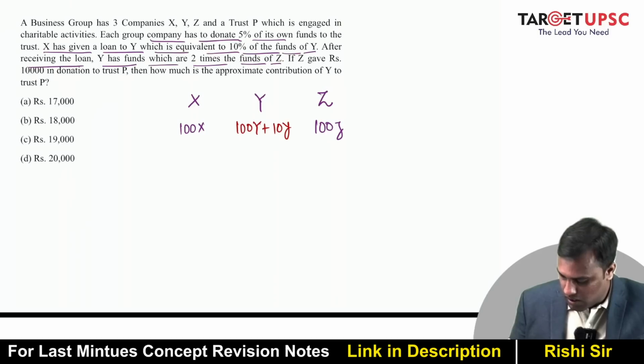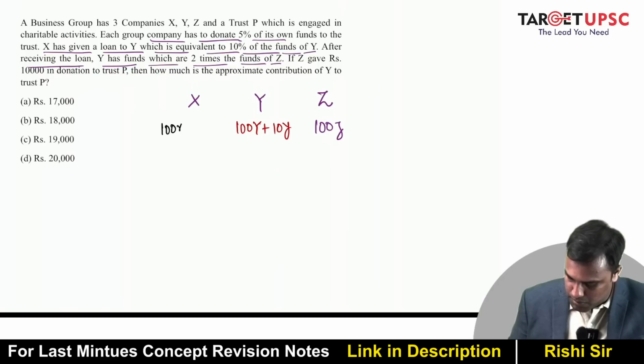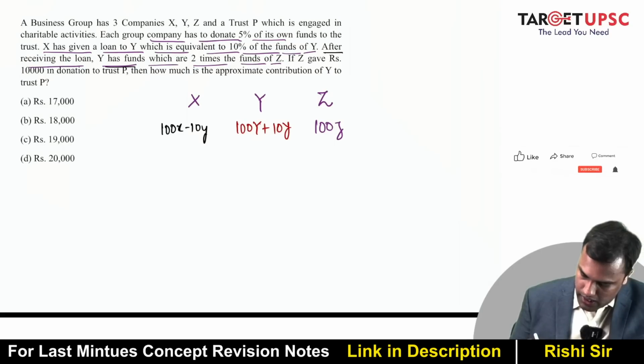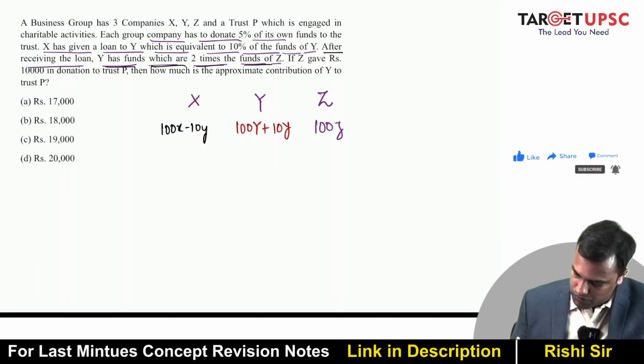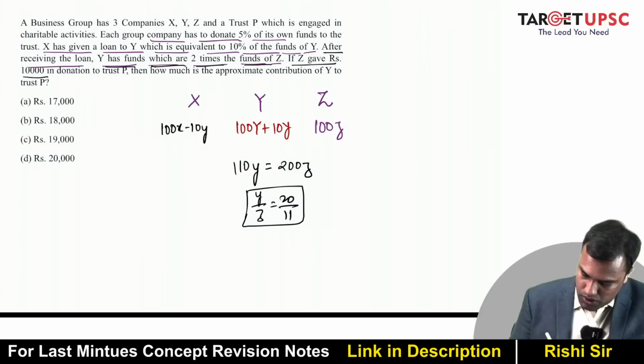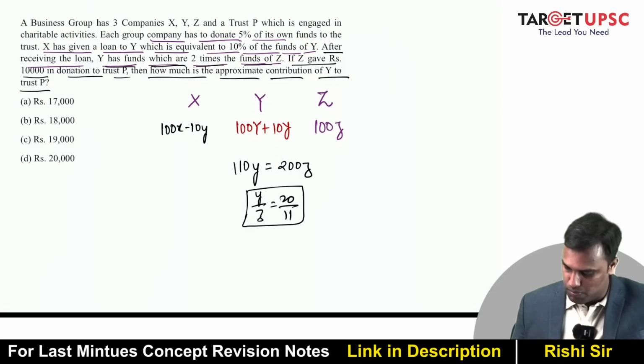plus 10Y, right? And my X becomes, it had some 100X before, minus 10Y, right? After receiving the loan, Y has funds which are 2 times the funds of Z. So that means 110Y is 200Z. So what is Y by Z? 20 by 11. If Z gave rupees 10,000 in donation to Trust P, then how much is the approximate contribution of Y to Trust P?